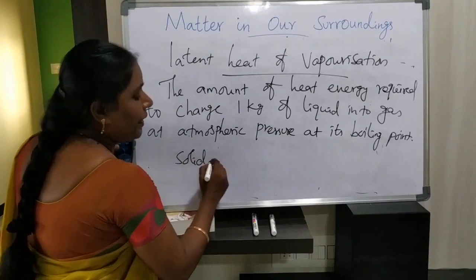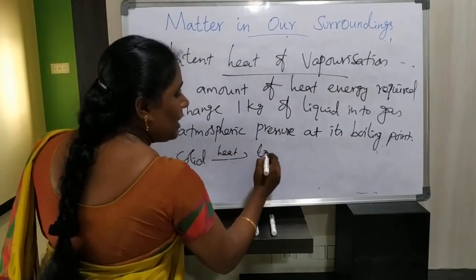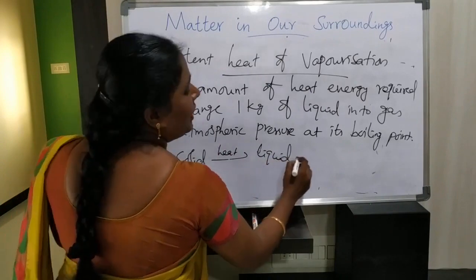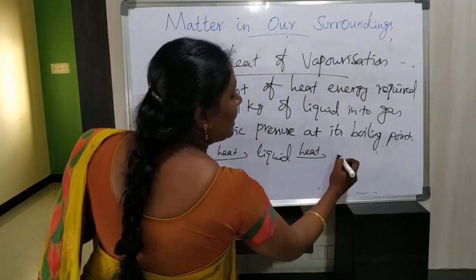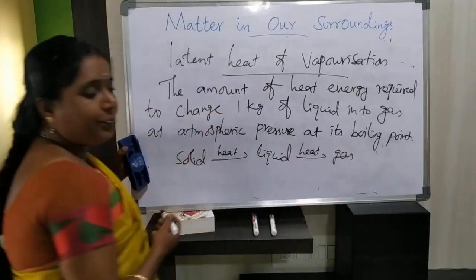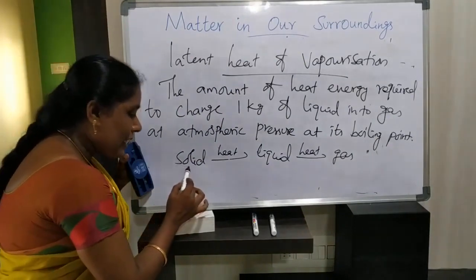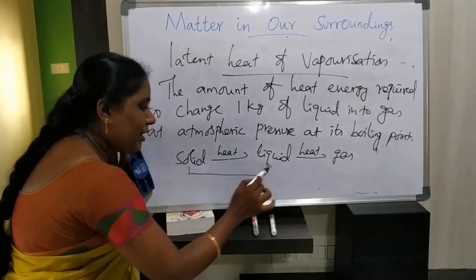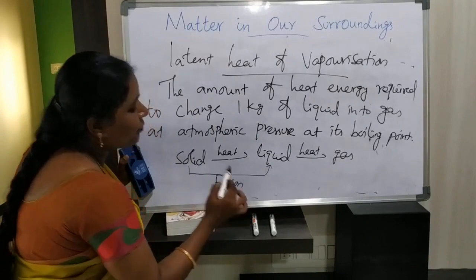By increasing temperature, we can convert solid into liquid, as well as convert that liquid into gas. Isn't it?